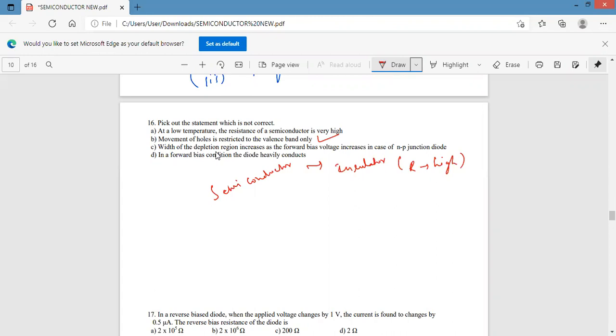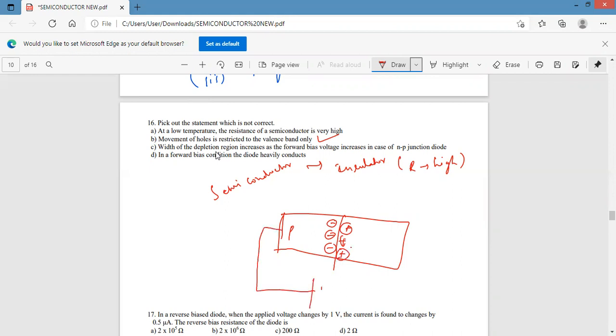The width of the depletion region increases as the forward bias voltage increases in case of a PN junction. Wrong. The width of the depletion region decreases in case of forward bias. In the previous question, we discussed that. So if this is the PN junction, this is the junction, this is P side, these are negative immobile ions, and here positive immobile ions.